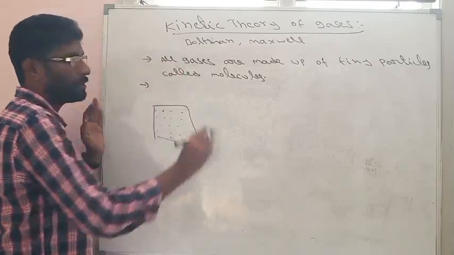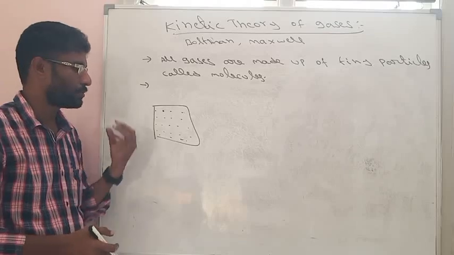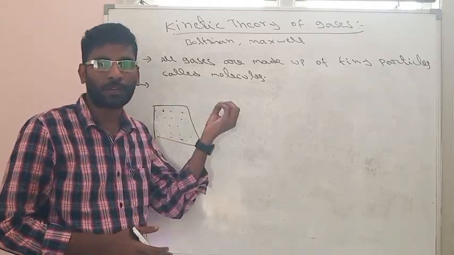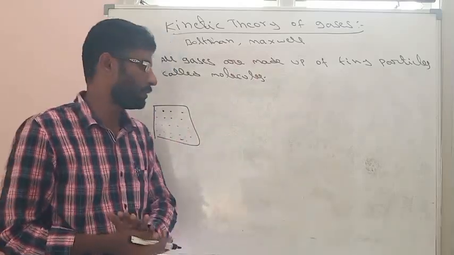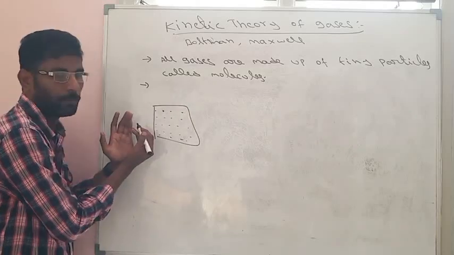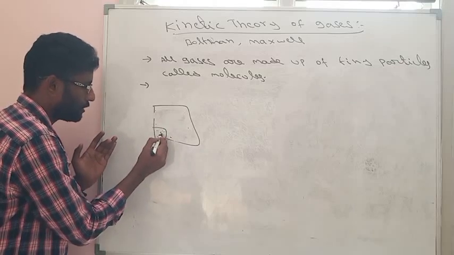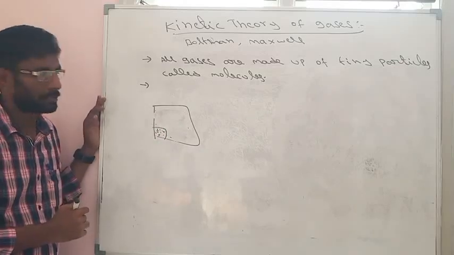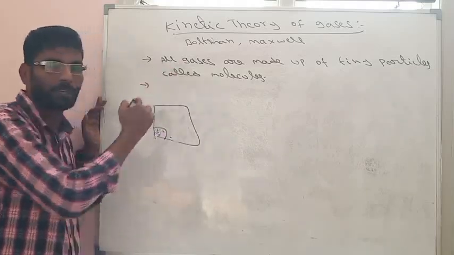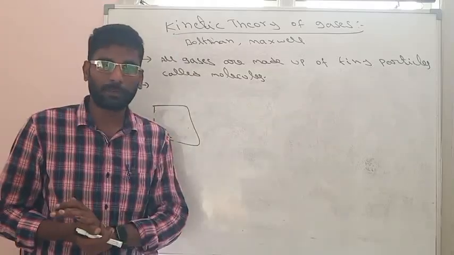And what is the second point says by this kinetic theory? Since particles are very tiny, the actual volume of particles will be negligible when compared with the total volume of the gas. Suppose this is the gas present in a container. If all these particles were compressed into this much, so this is the actual volume of the gas. The remaining total is the empty space. So by comparing with total volume of the gas, the actual volume of molecules can be neglected. So that is the second point.